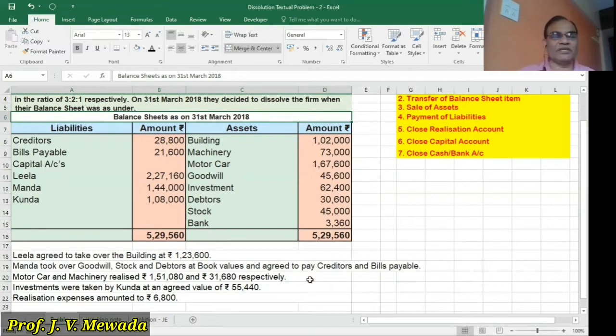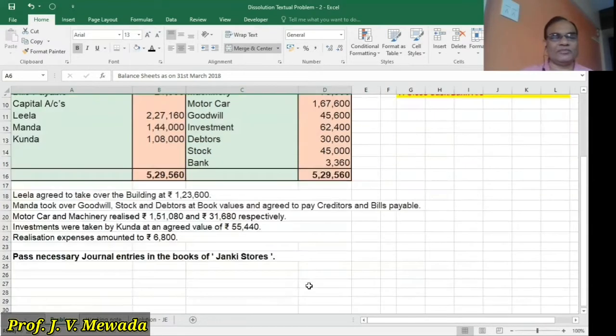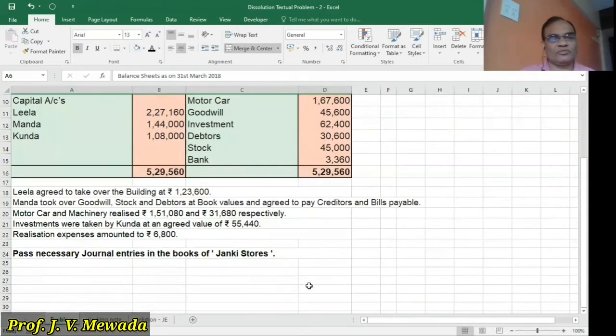Then investments were taken over by Kunda at an agreed value of rupees 55,440. So Kunda is our third partner and she takes over the investment at an agreed value. And our realization expense is 6,800. So we are told to pass necessary journal entries in the books of the Janki Stores.